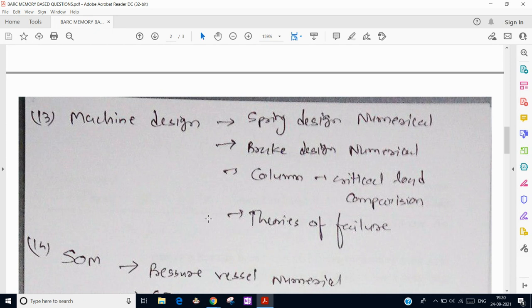Four different types of columns were given there, and we have to set them in the ascending order of their critical load. Then there was one question on theory of failure based on maximum principal stress theory.